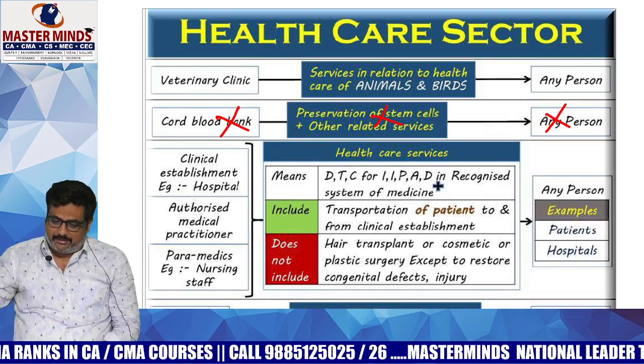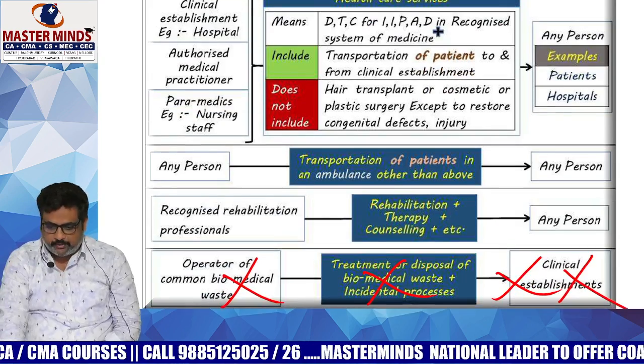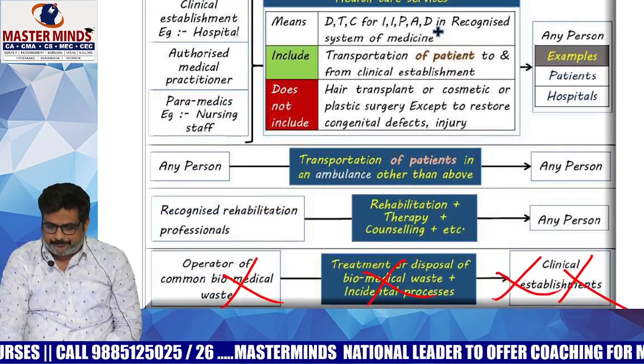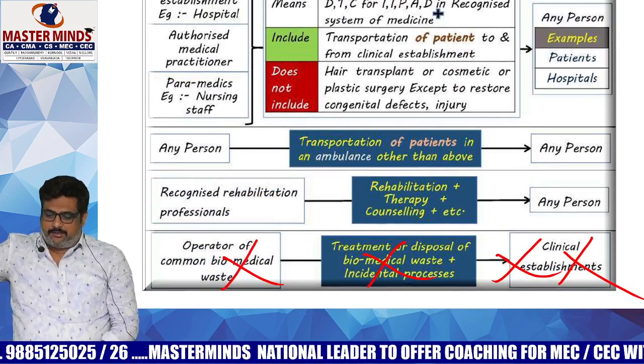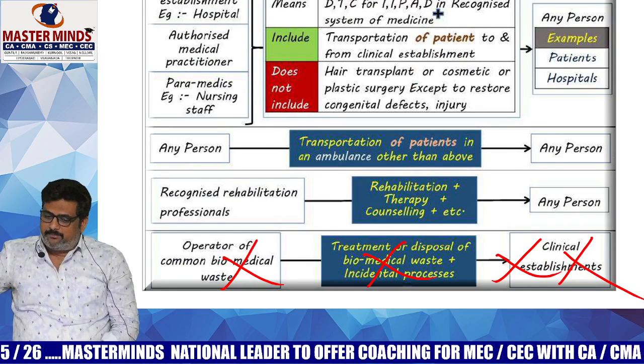First one, veterinary clinic. Second one, clinical establishment. Third one, ambulance service. And 2 points are removed. Another point that was removed is the common biomedical waste.